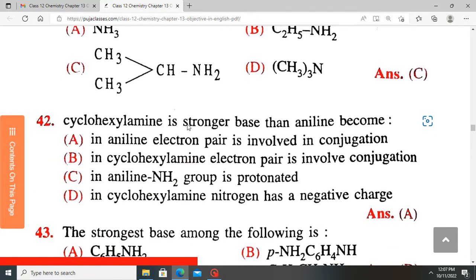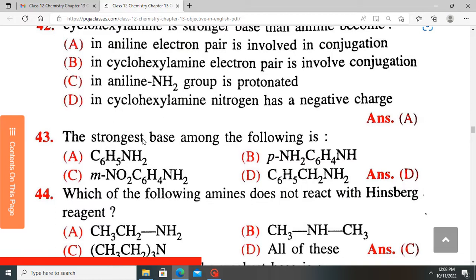Cyclohexylamine is a stronger base than aniline because in aniline, the electron pair is involved in conjugation. As we explained earlier, aromatic compounds are less basic than aliphatic compounds or even cycloalkanes, because in aromatic compounds like aniline, the electrons in the benzene ring are involved in conjugation, which is the delocalization of electrons in the pi system of the ring.